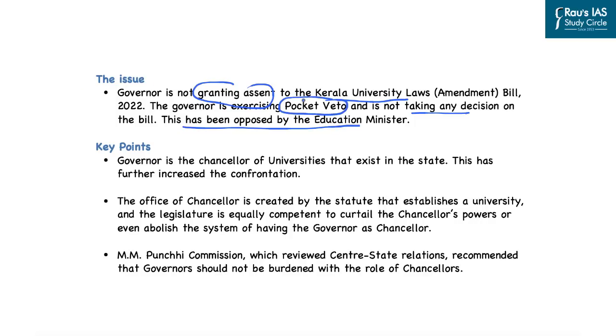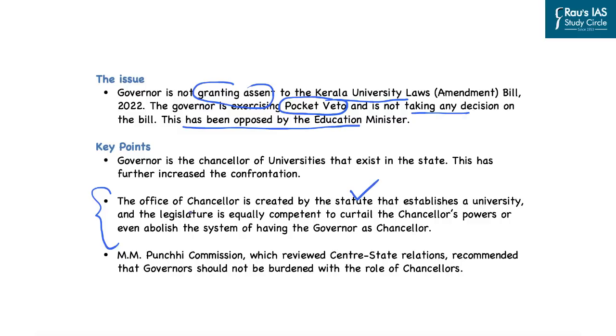Another issue here is that the governor is the chancellor of the universities in the state. Because this particular bill under controversy is related to the universities, this confrontation is being witnessed in the state of Kerala, where the governor is not providing assent to this Kerala University law. However, it needs to be understood that the office of chancellor is created by statutes or laws which establish the university.